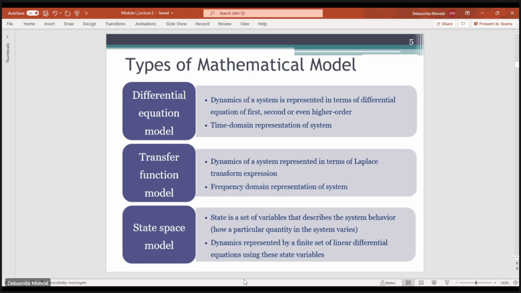The dynamics of the system is usually represented by a set of linear differential equations, and from these equations we take the coefficients of the derivative terms and the variable terms and form a vector matrix. That representation of the system dynamics in the form of a matrix is known as the state space model. We'll discuss all 3 types of modeling subsequently in later lectures.